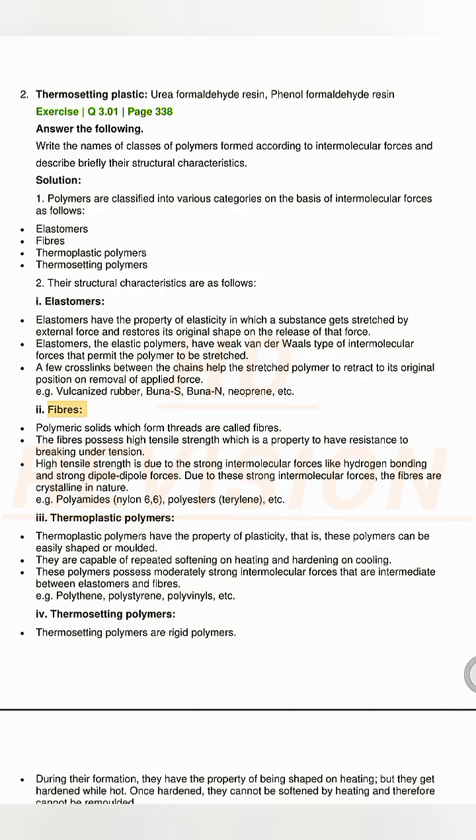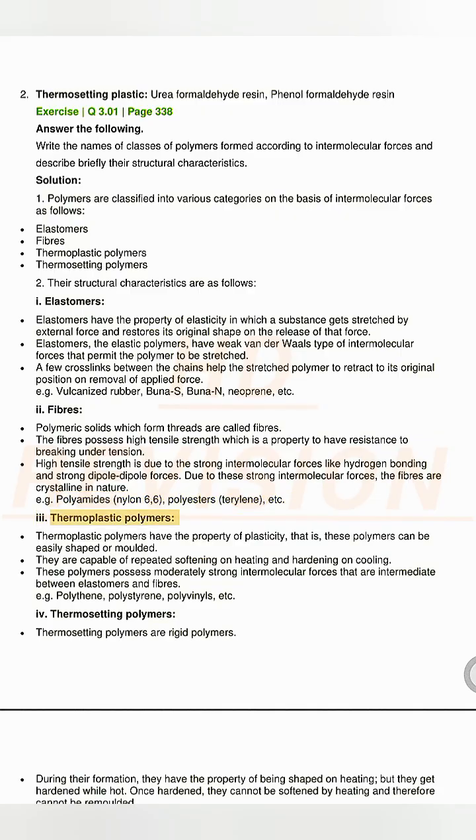II. Fibers. Polymeric solids which form threads are called fibers. The fibers possess high tensile strength, which is a property to have resistance to breaking under tension. High tensile strength is due to the strong intermolecular forces like hydrogen bonding and strong dipole-dipole forces. Due to these strong intermolecular forces, the fibers are crystalline in nature. E.g., polyamides, nylon 6,6, polyesters, terylene, etc.